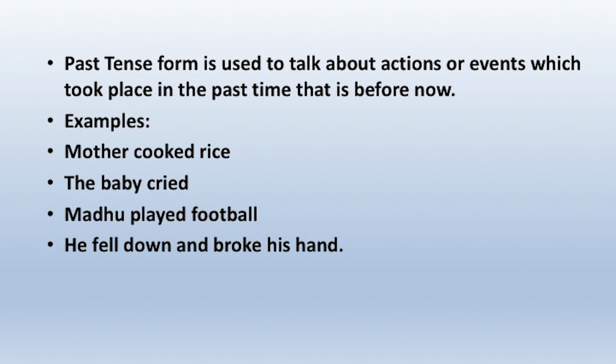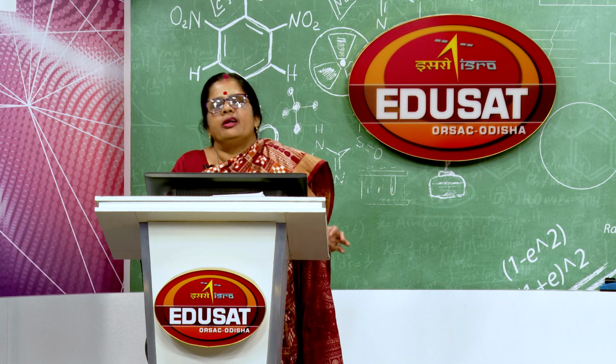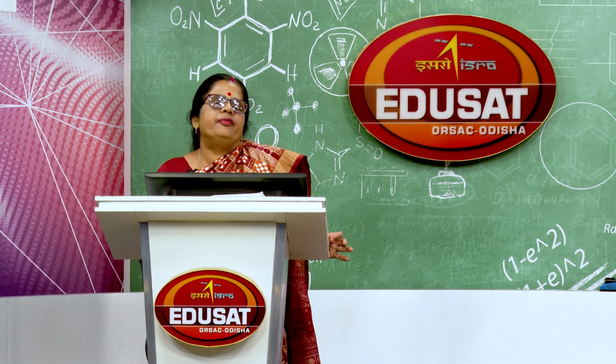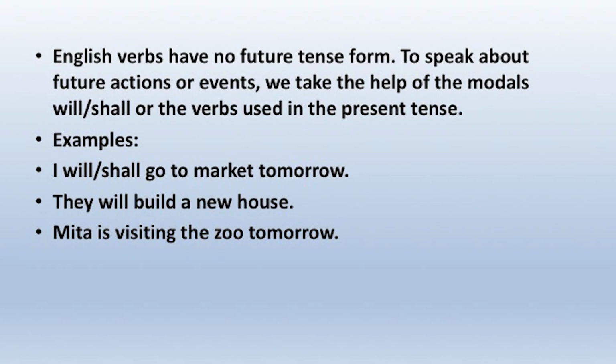Mother cooked rice, the baby cried, Madhu played football, he fell down and broke his hand. All these are the examples of past tense, past time. And as you have already discussed, English verbs have no future tense, only two tense forms, present tense form and past tense form. Then what about actions taking place in the future time?